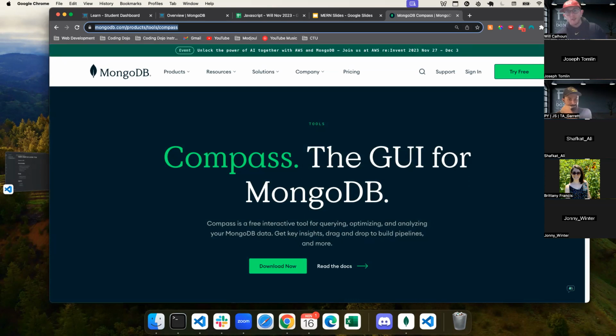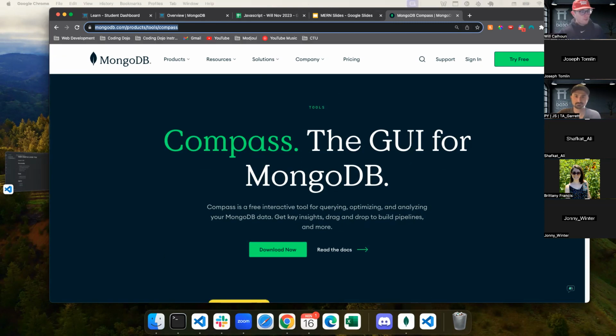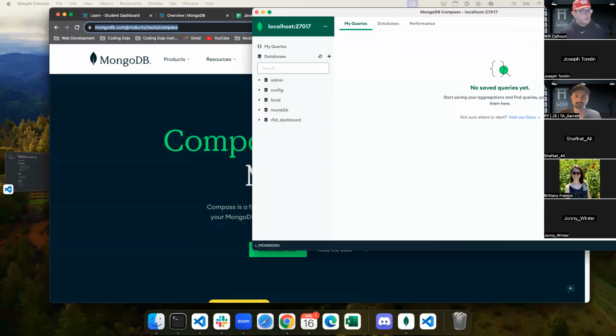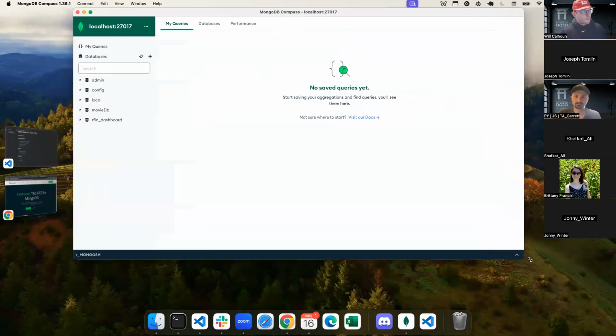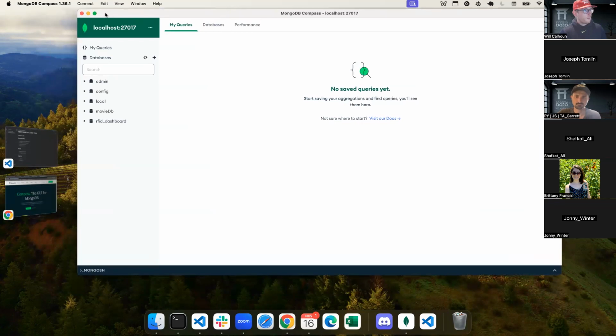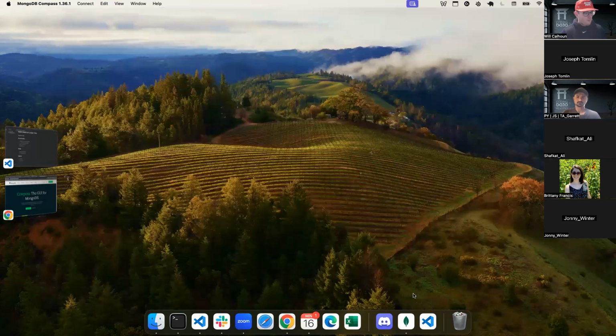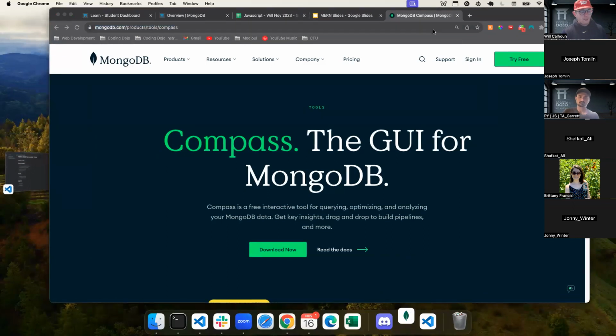That way, you can actually see what's going on with your MongoDB database. Now, again, you could interact in a native way, where you can query and see what's going on, and if you add something, does it work? But it's much, much easier to use this. So I wanted to give you a visualization of what that looks like. Great. When you download it, this is not what you're going to see. Let me see if I can come out. I just want to go to the very basic portion so that we can all do this together.